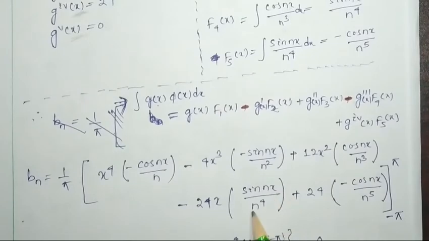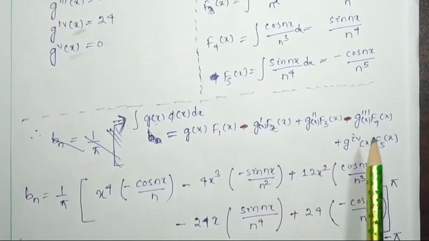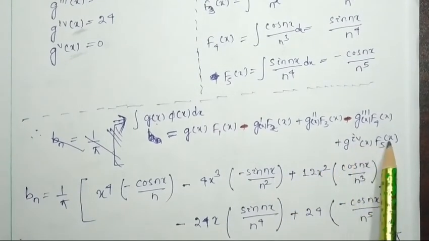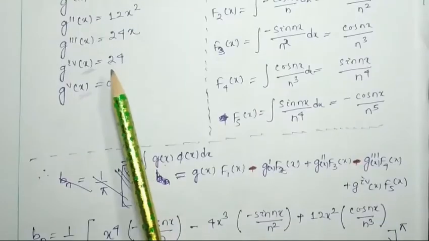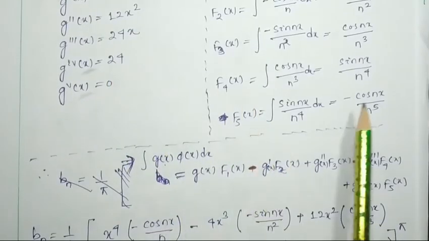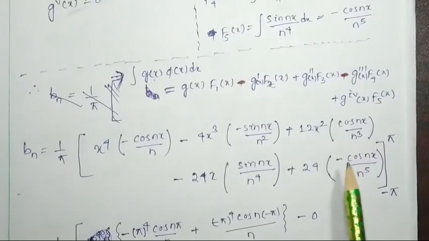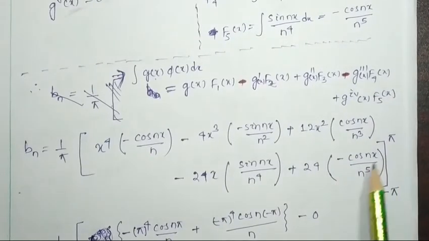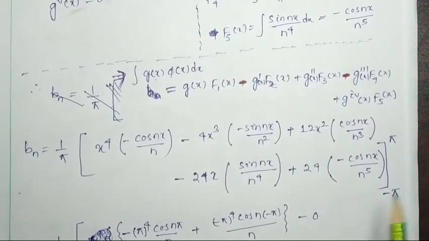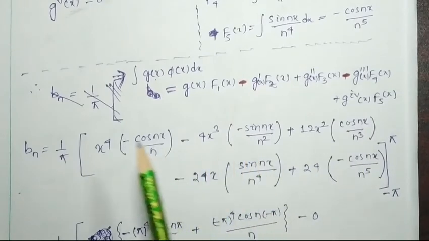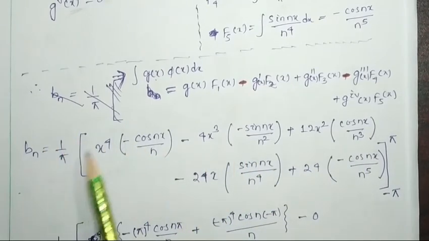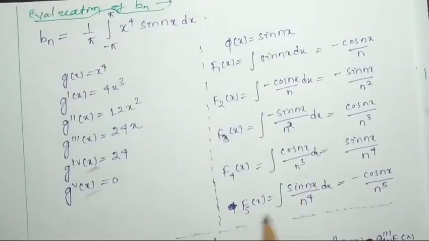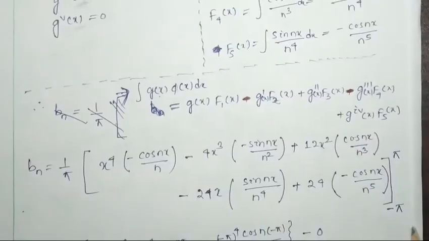Then the last term is g''''(x) into f5(x): g''''(x) is 24, f5(x) is minus cos nx by n5, so it is minus cos nx by n5. So after doing the integration, bn has 1 by pi times the integration with limits minus pi to pi, so we have to put minus pi to pi.